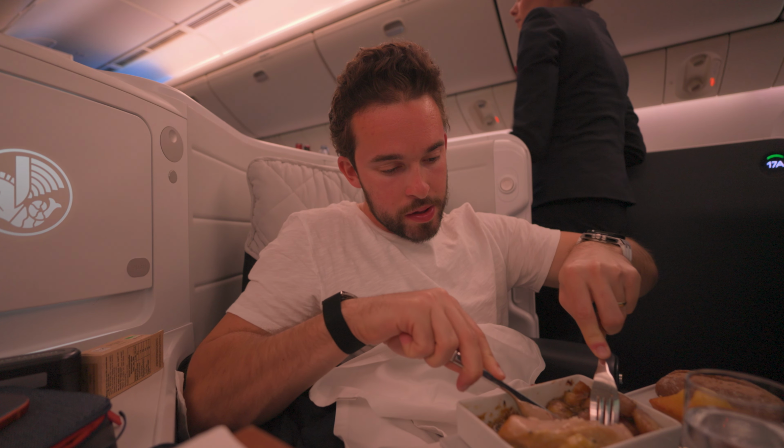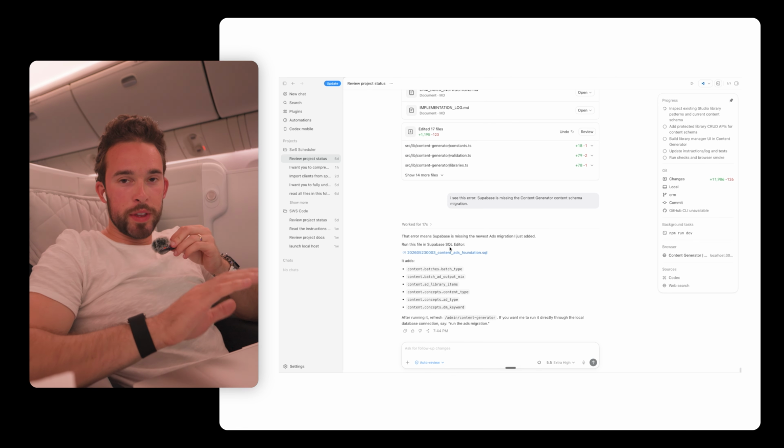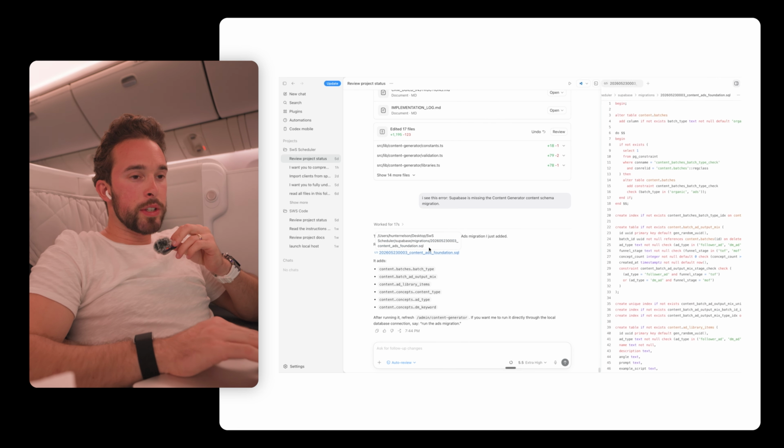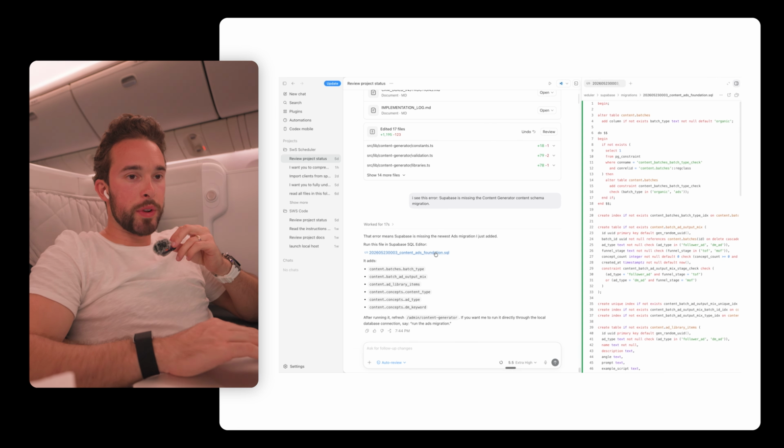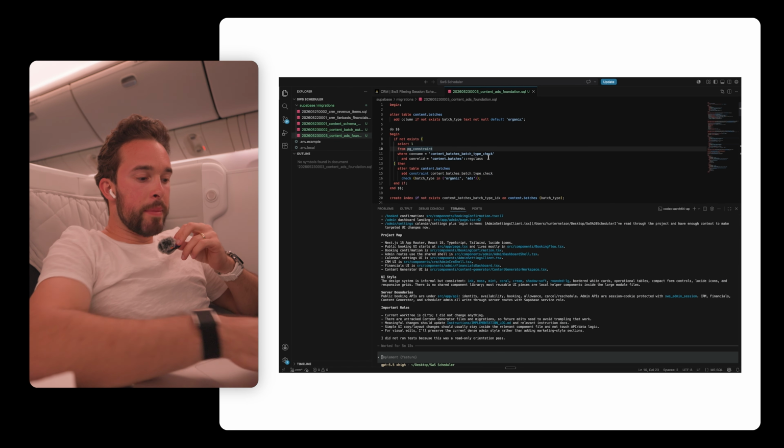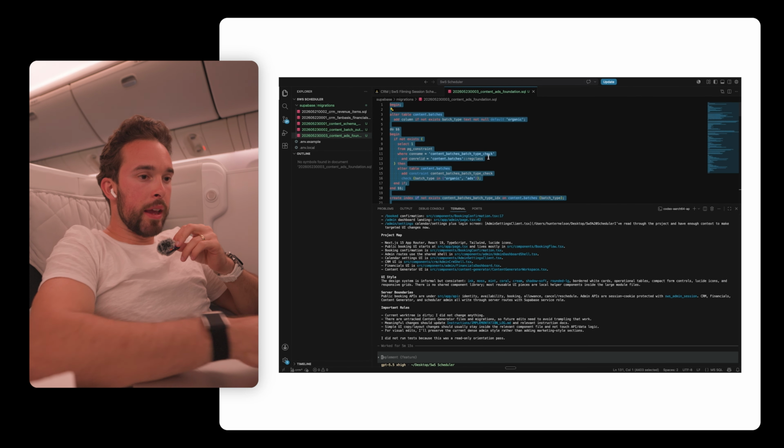I see this error. And now it's gonna tell me what I need to do next. Okay, so what it wants me to do, this is what I was talking about earlier. It wants me to take this SQL file. So you click on this, you can go ahead and click here, open an editor, and I basically just need to Command A, Command C, and copy this.